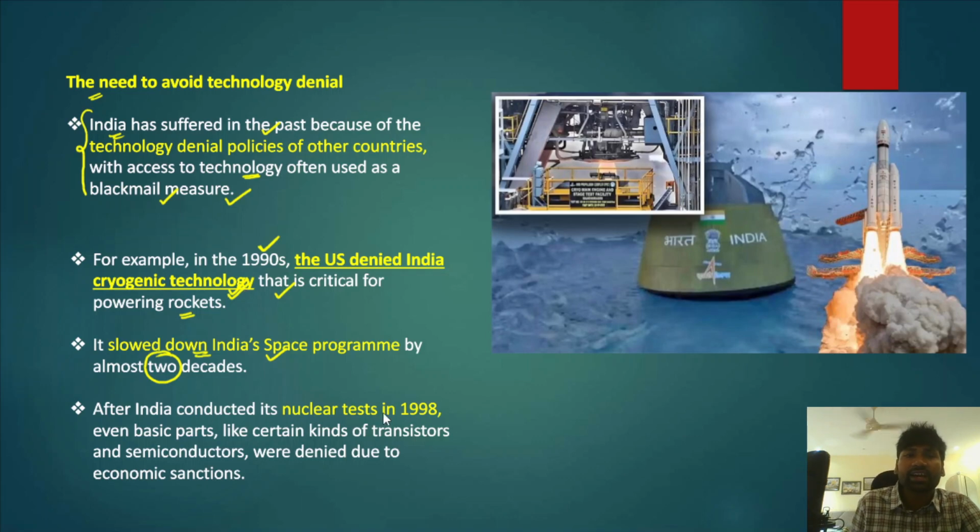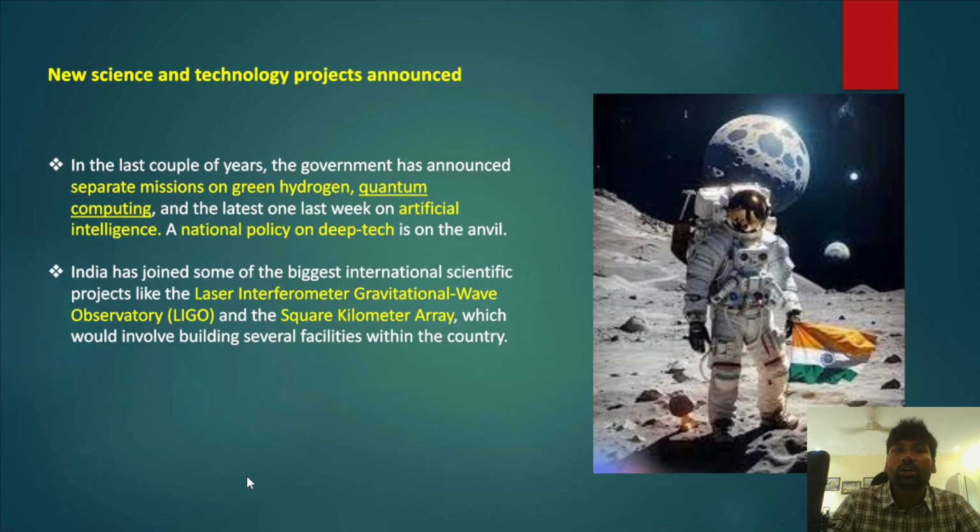And after India conducted the nuclear tests in the year 1998, even basic parts like certain kinds of transistors and semiconductors were denied due to the economic sanctions imposed on India for conducting these nuclear tests. Because of this reason, we should develop technologies on our own.